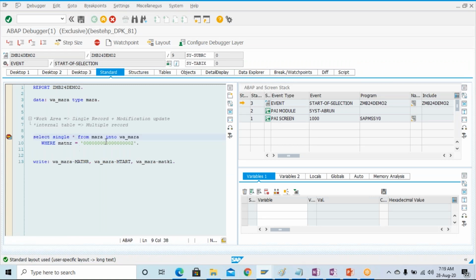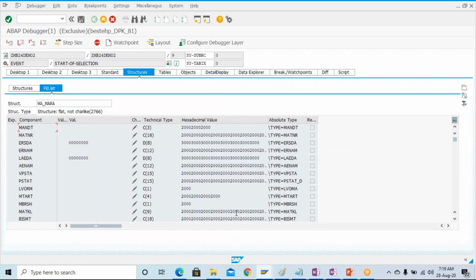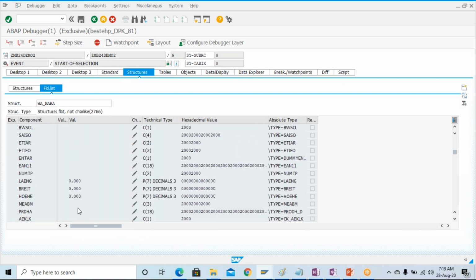Once you press F8, because you have put the breakpoint over here, it will stop. You can see that it has stopped at this point of time, because this select query has not been executed. This w_mara is a blank structure. You can see that it's w_mara, showing here a blank structure, and if you double click over here, the value is blank, right? Value is blank.